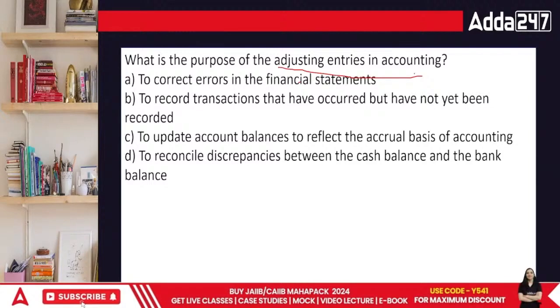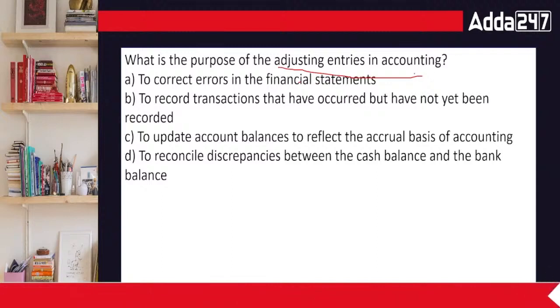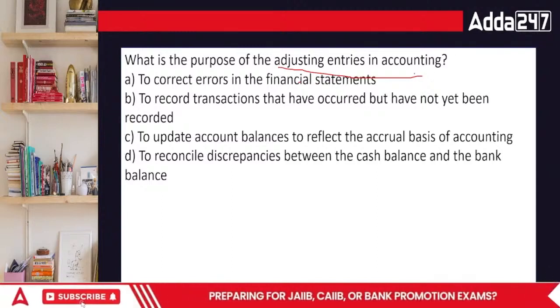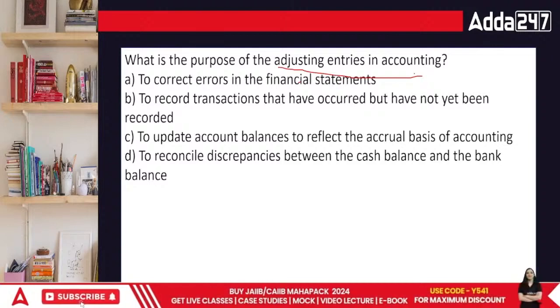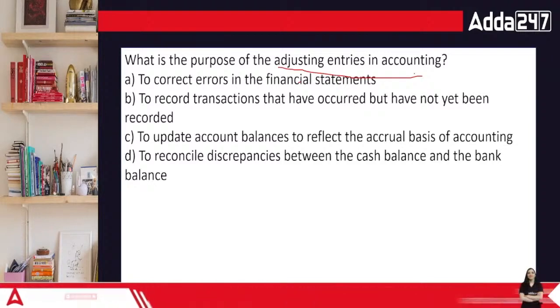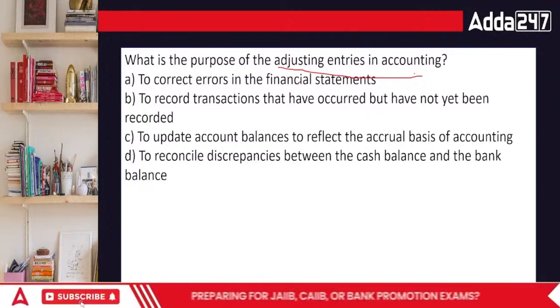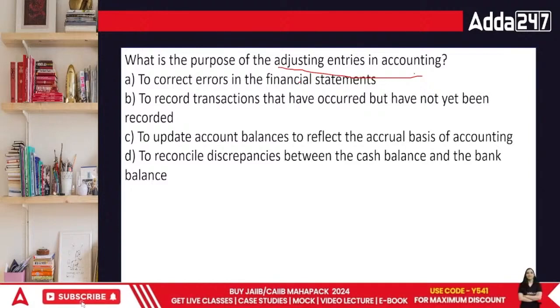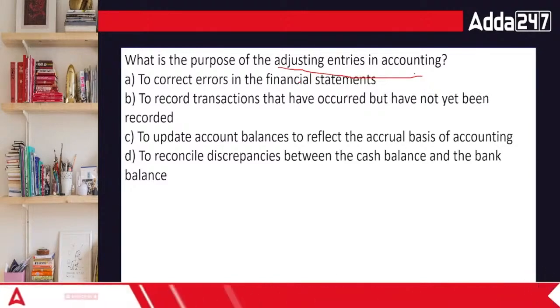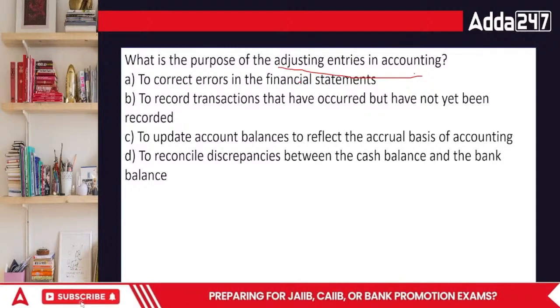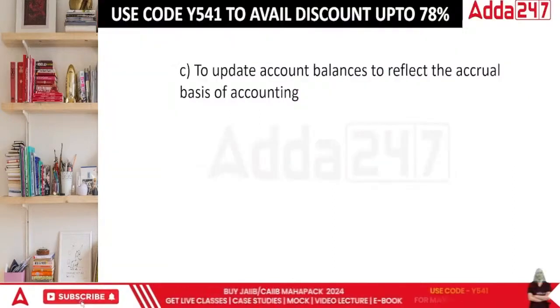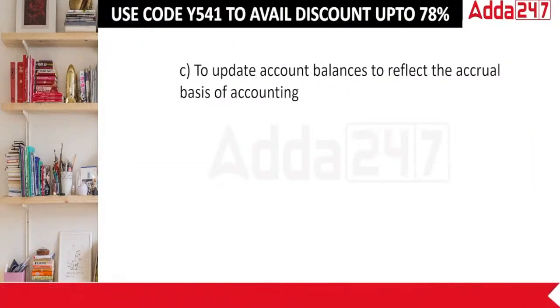See, what I know is accounting adjustments are made for two reasons. First, we have made some errors and we need to correct those errors. That's one part. Second, if you have the books of accounts prepared, then the second part is to make sure that we find some things which are required to be put into different topics altogether. Outstanding expenses, prepaid expenses, something which we come to know a little later. So, to update account balances to reflect the accrual basis of accounting.